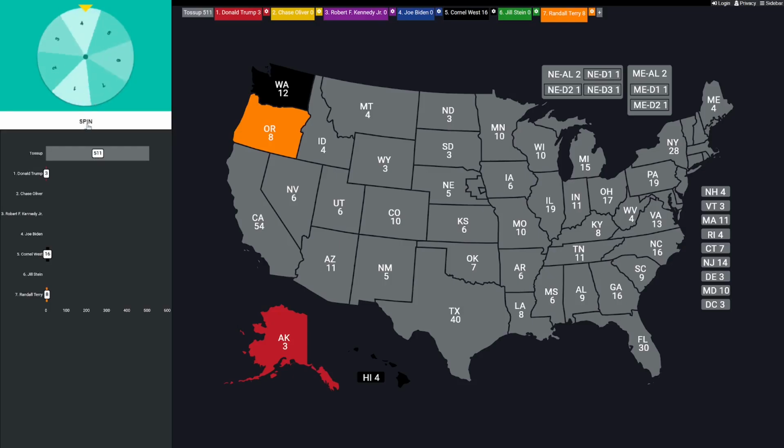Here comes the spin. And that's number 6. That's going to be Jill Stein. She surges into the lead. Let's go to Nevada. 6 electoral votes.